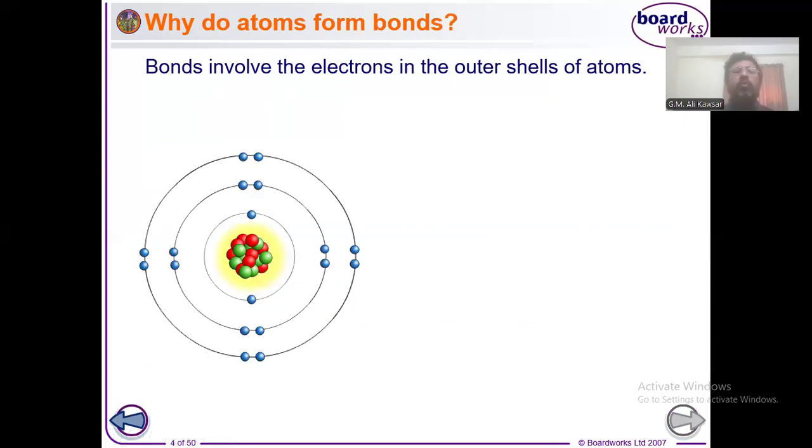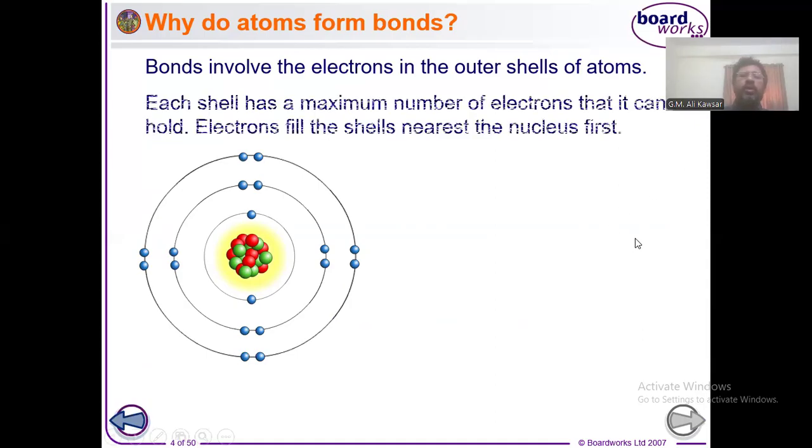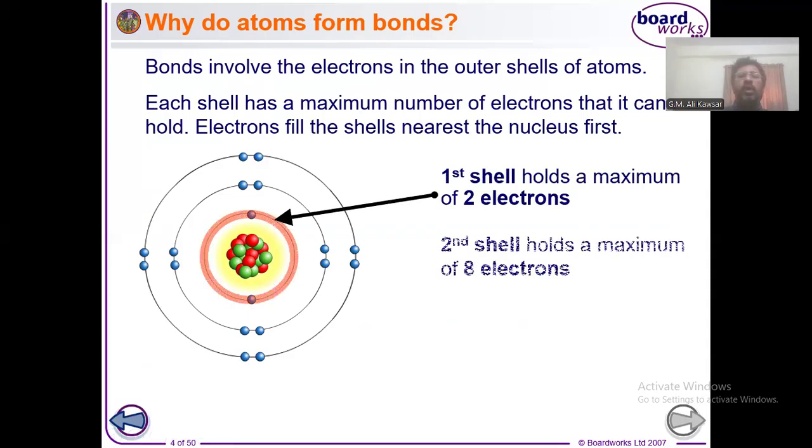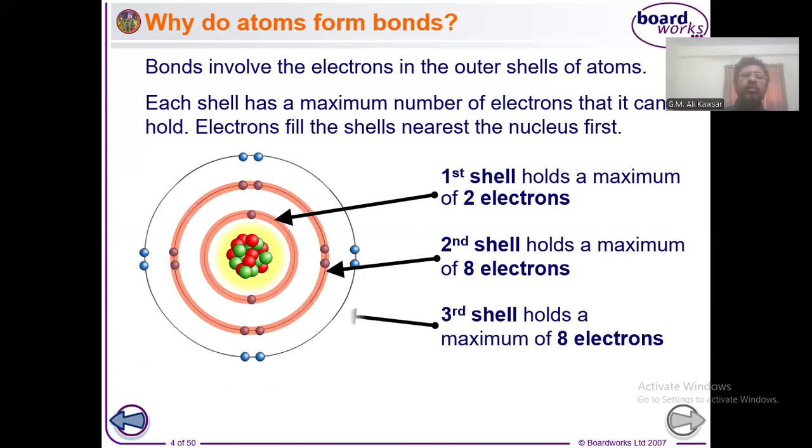As I have mentioned before, to understand bonding, first we need to focus on the electronic configuration of the atoms. Now let's see the electronic configuration, or electron arrangement. We know that at the center of every atom there is a nucleus.